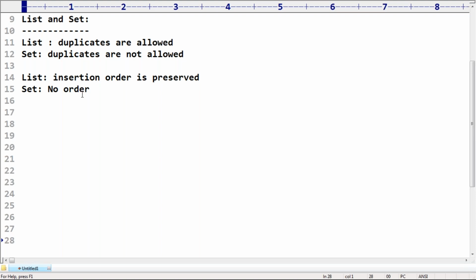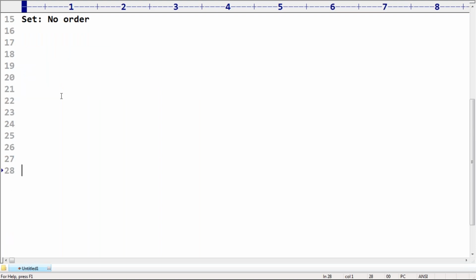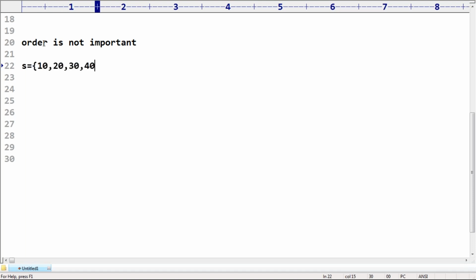Now I have one important point: order is not important in the case of set. Even in normal mathematics, order is not important. Suppose I take 10, 20, 30, or 20, 30, 10, or s equal to 30, 20, 10.